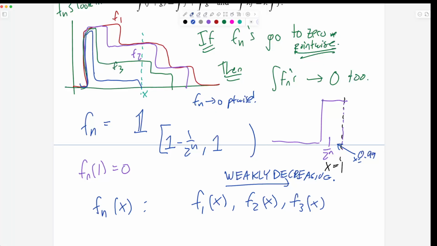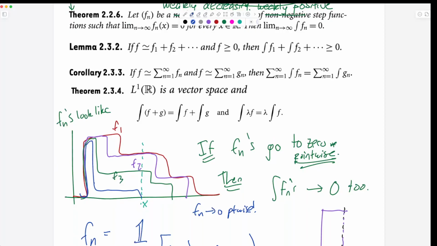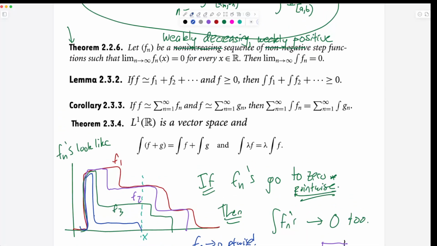Okay. So that's what we're going to do. We're going to prove this, and you're going to see that it's the same kind of epsilon over 3 argument of dividing it into several pieces. Before I go into that, just so you see the roadmap, the point of proving theorem 2.2.6 is that it's going to allow us to prove that our definition of the Lebesgue integral actually makes sense. So when you have a function, if you write it one way as the sum of the fn's and another way as the sum of the gn's, then those two things have to add up to the same infinite limit, and it's going to use exactly this kind of thing.